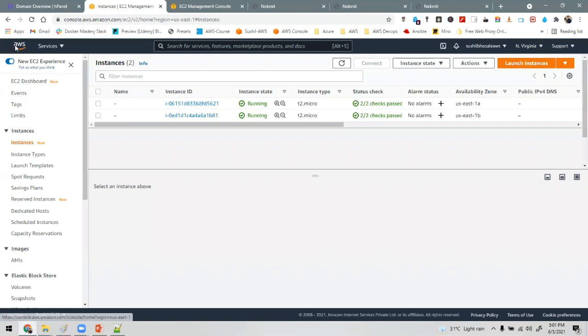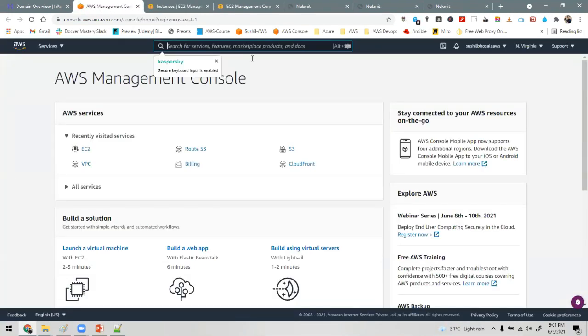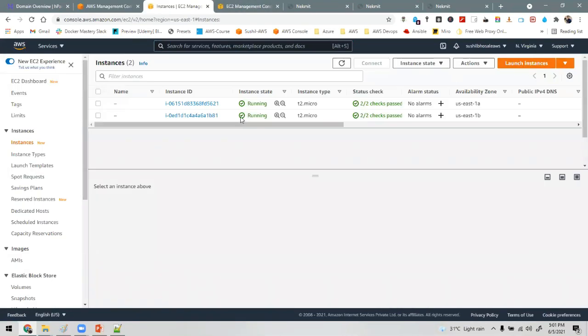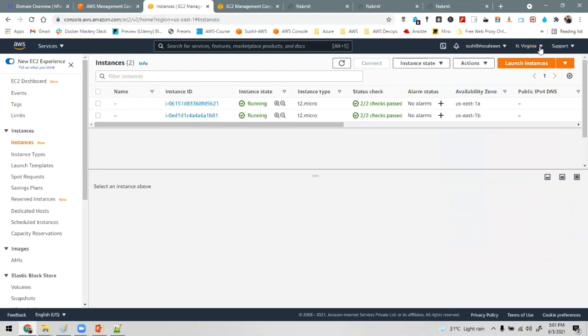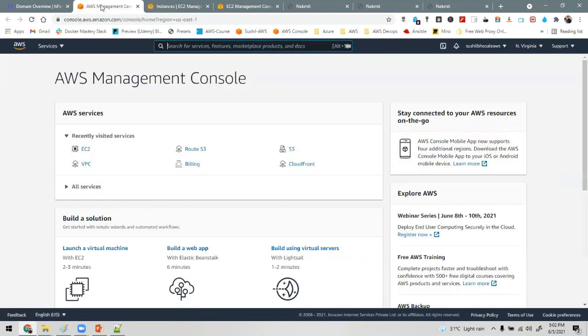We have to go into Route 53. See, Route 53 is a global service. What we have done till now, EC2 instances and VPC, these are regional services. So why is Route 53 a global service? If Route 53 had been designed as a regional service, and my region is down, then my Route 53 is also down. So how are you going to route the traffic to a different region? That's why they have kept this as a global service. Okay, go inside Route 53.